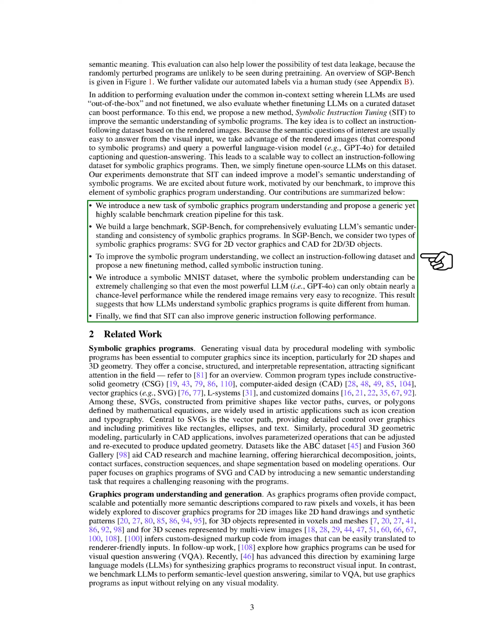The vector path in SVGs allows for precise control over graphics, including shapes like rectangles and ellipses. In 3D modeling, especially in CAD, we use parameterized operations that can be modified and reapplied to create updated geometries. Datasets like the ABC dataset and Fusion 360 Gallery support CAD research and machine learning by providing structured information about